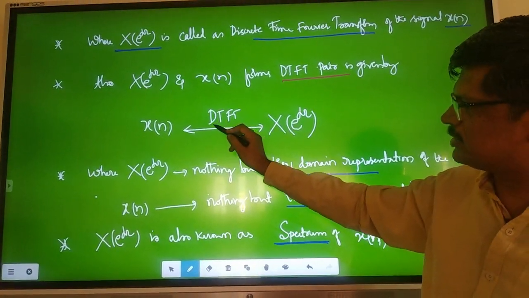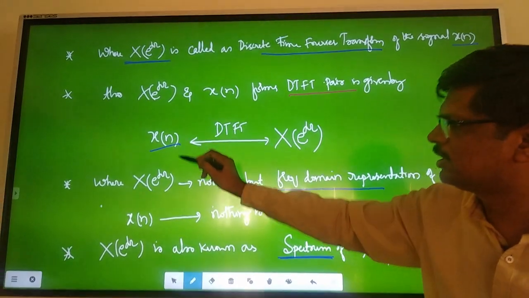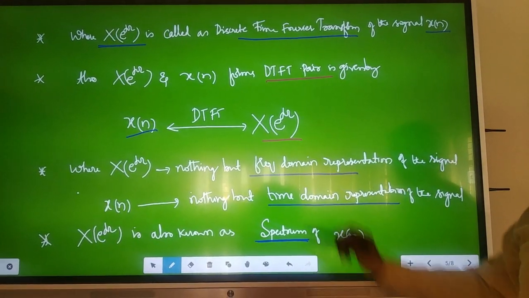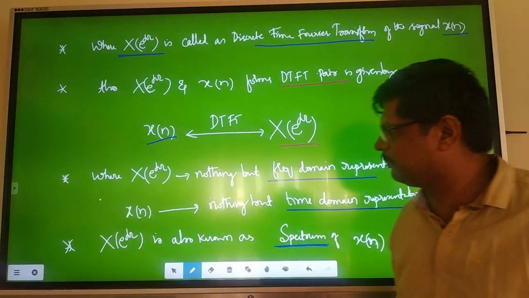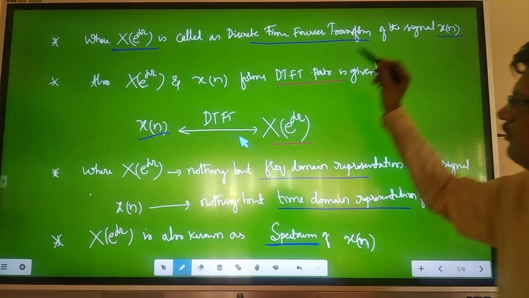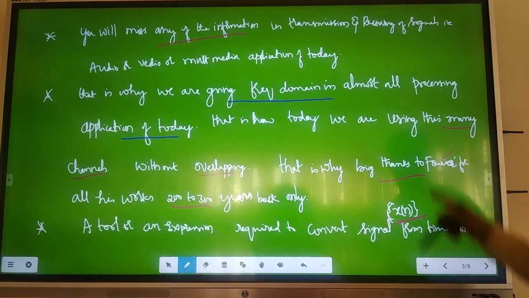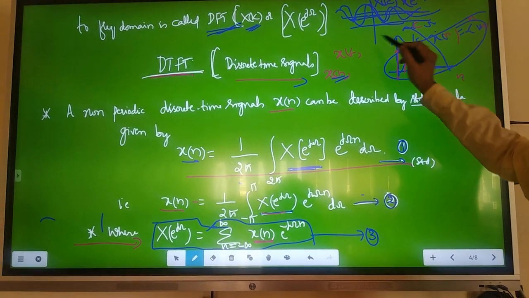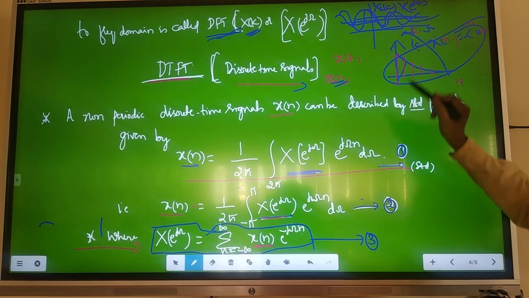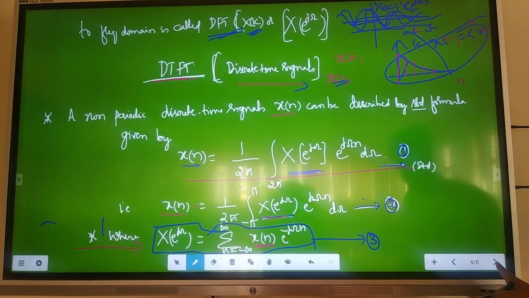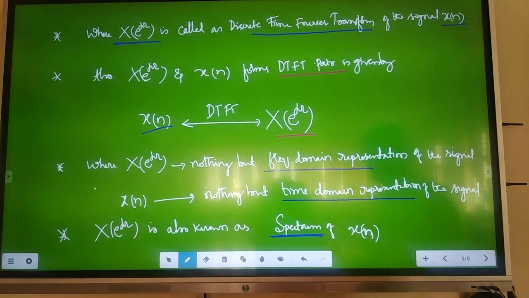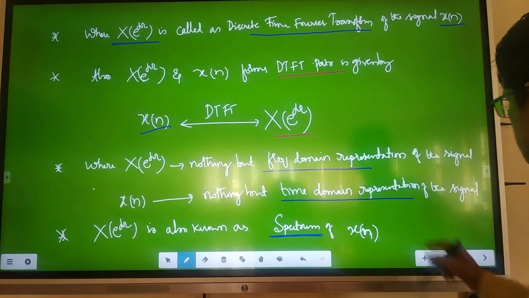In the same way, the Fourier transform is the DTFT of x of n, the original sequence in the time domain, equal to the frequency domain x of e power j omega, which is nothing but the frequency domain representation of the signal, x of e power j omega versus frequency omega. Here it is n versus n. Now, x of n is the time domain representation of the signal.